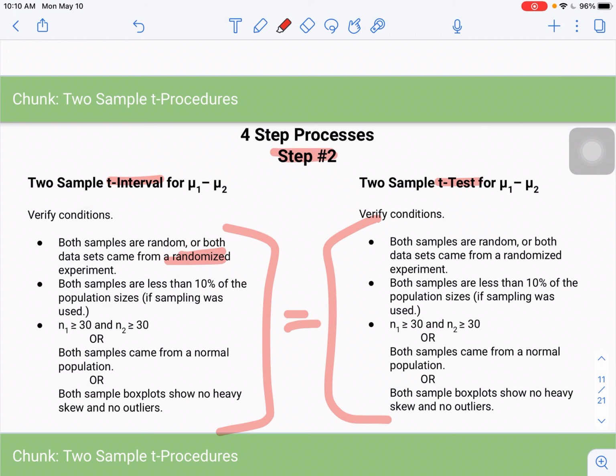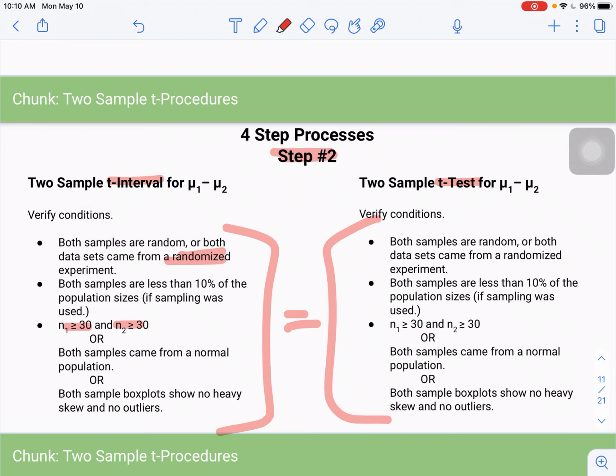So sometimes if you're doing an experiment, you may be using randomization, and maybe you are using randomization of volunteers, so you actually didn't have any sampling. That's okay. Sometimes this 10% rule doesn't apply. So there may be some problems where you're working through this procedure and you don't have to check that 10% rule. And then the third condition,